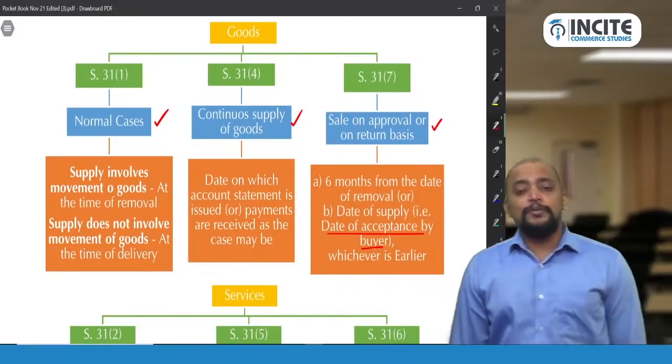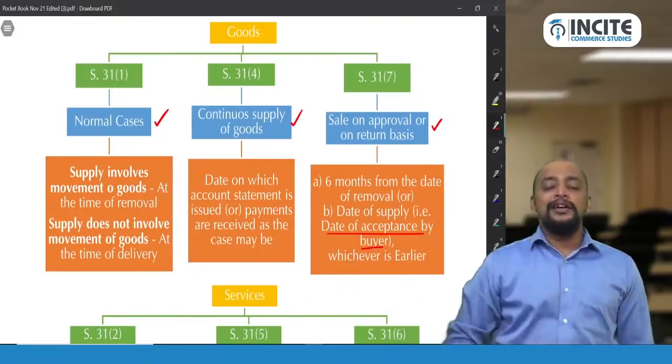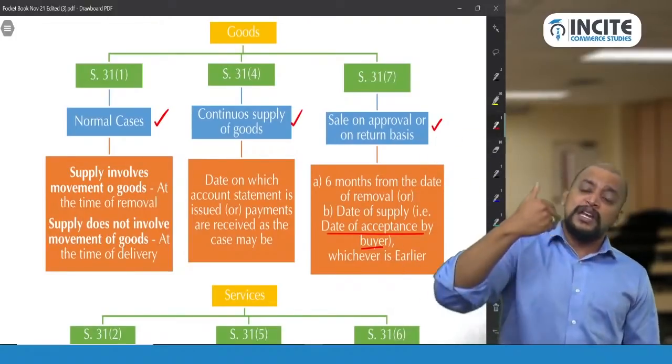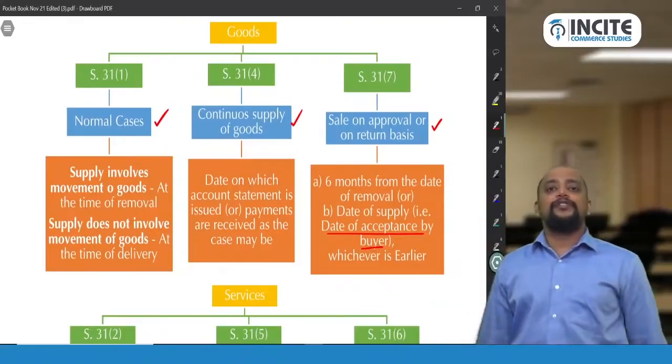Supply does not involve movement of goods. For example, you are coming to my location, purchasing the goods and taking them. So you may be taking the goods, there may be movement of goods, but the supply is already terminated. So supply does not involve movement of goods.